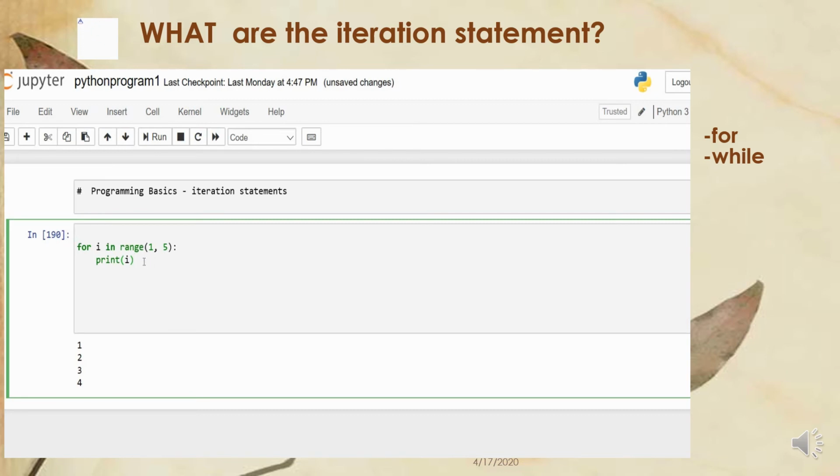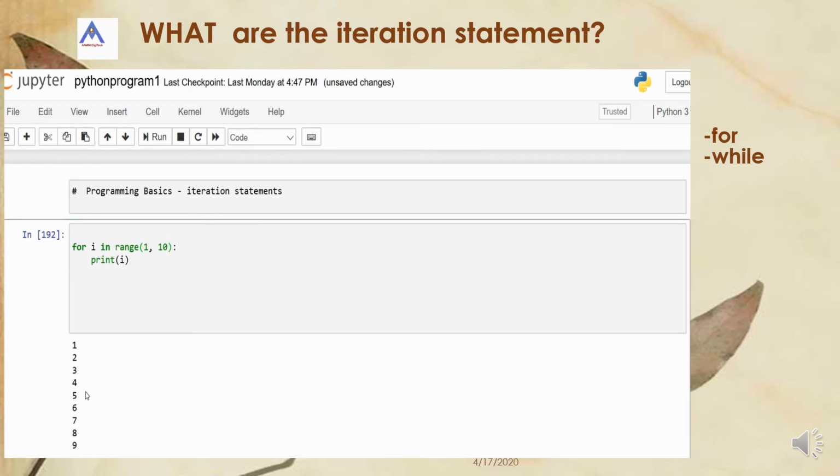That is, exclusive of 5. So let us see the outputs. Let me change the value to 10. So up to 9: 1, 2, 3, 4, 5, 6, 7, 8, 9. So these are the simple for and while loop iteration statements.